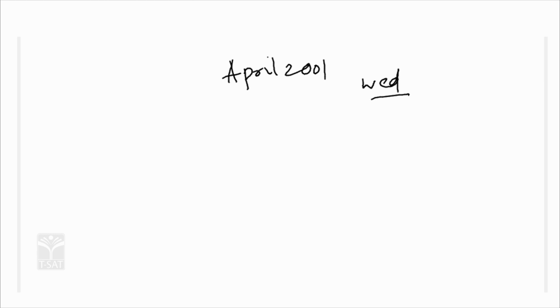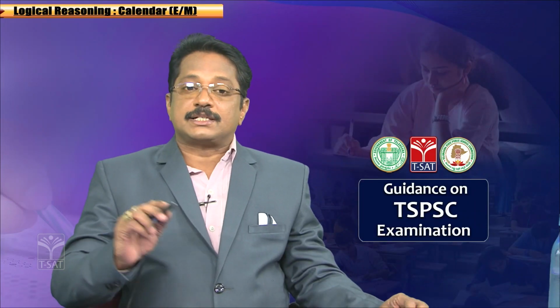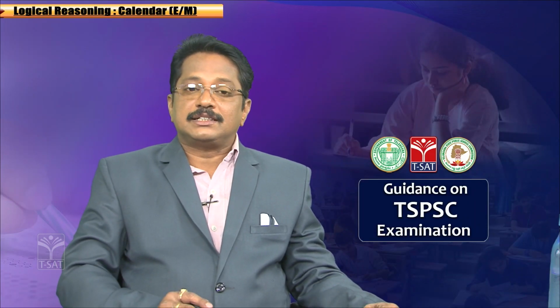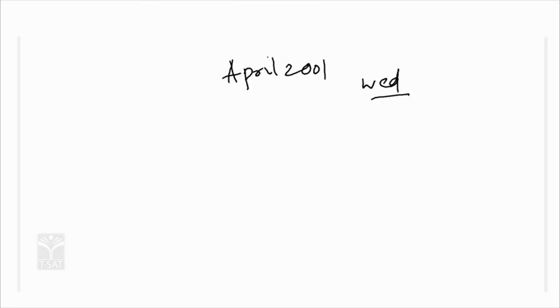Okay, how are we going to find how many Wednesdays there are in April 2001, and on what days? You have to say the dates. How are you going to calculate here? Simply, you first have to calculate what day 1st April 2001 is. When you consider 1st April 2001, how are you going to calculate?